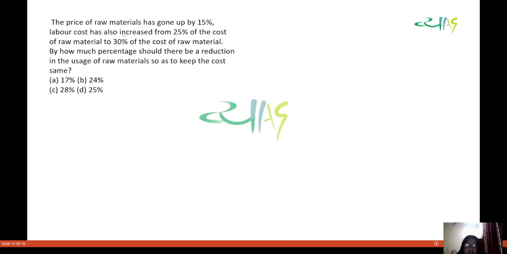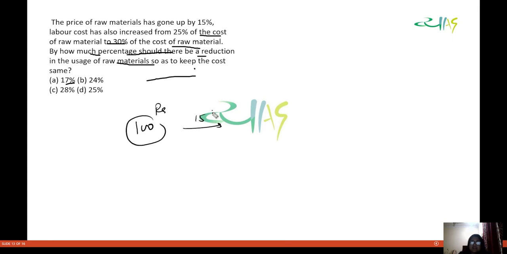What this question is saying: the price of a raw material has gone up by 15% and the labor cost has also increased from 25% cost of the raw material to 30% cost of the raw material. By how much percentage should there be a reduction in the usage of raw material so as to keep the cost same? Now see what this question is saying. Let us assume that raw material cost was rupees 100. So if there is a 15% increment, how much is the cost of raw material? 115 it becomes.